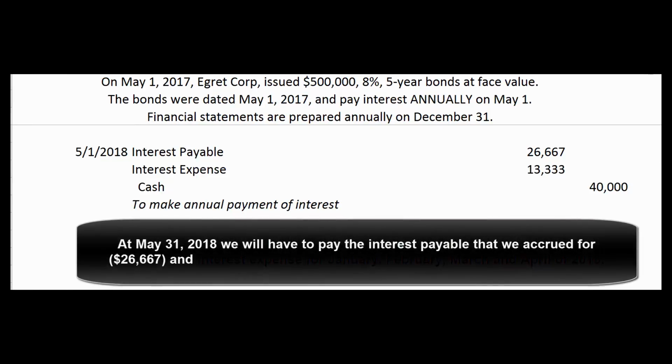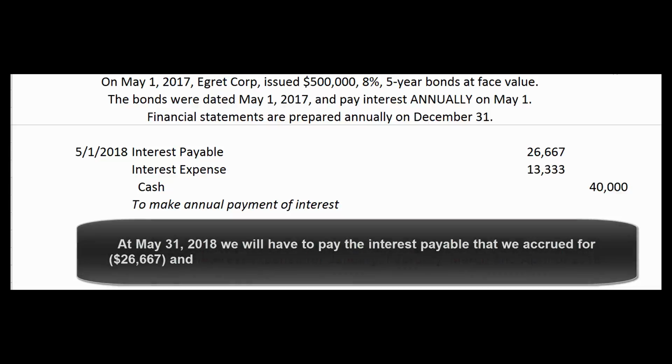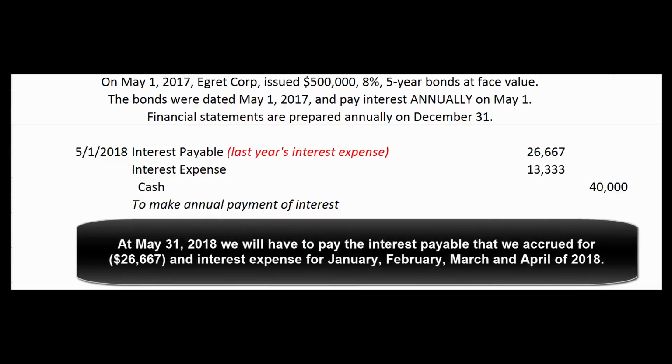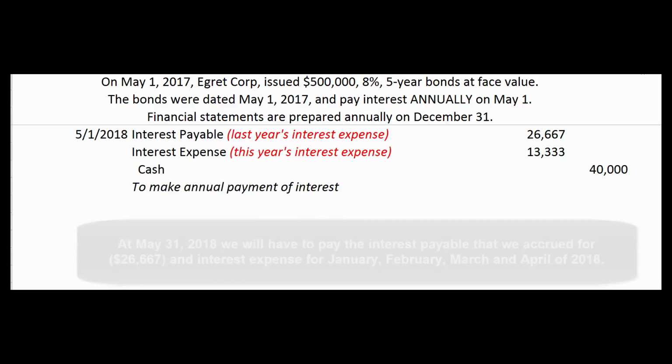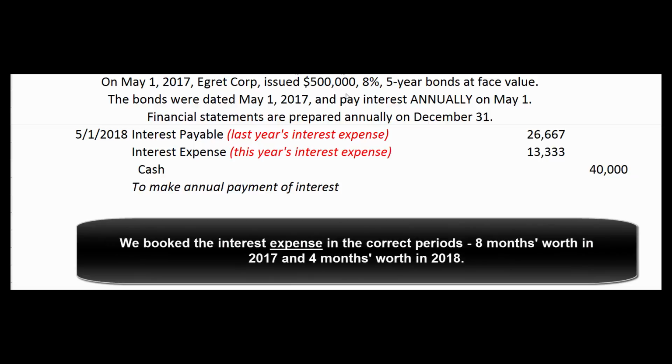So we're going to debit interest payable. That's the interest we accrued as of December 31st, and that represents last year's interest expense. We're also going to debit interest expense for $13,333. That's 4 months' worth of interest expense during the year 2018. And of course, we cut a check for the $40,000. 8% times $500,000 is $40,000 a year. $26,667 is 8 months of interest expense from last year, and $13,333 is 4 months' worth of interest expense from this year.